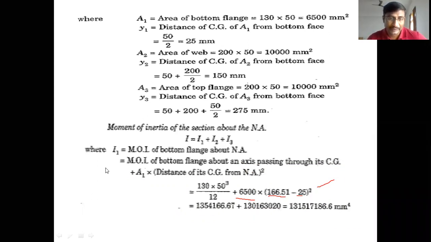So the total moment of inertia of the bottom flange about the neutral axis is 131517186.6 mm^4. So reproduce your knowledge from engineering mechanics to find the moment of inertia of unsymmetric diagrams like this. After getting I1, similarly we can calculate I2 and I3.